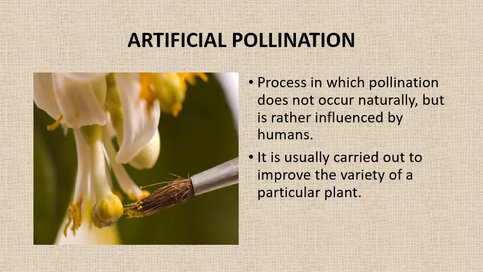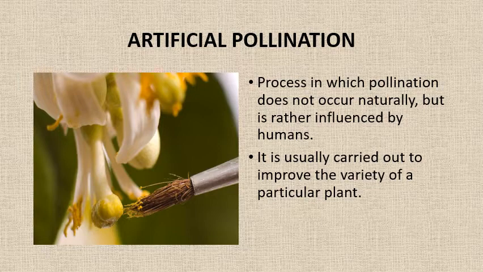Okay children, till now we have discussed the natural ways of pollination. But in some cases the pollination is controlled by humans. This is the process in which the pollination does not occur naturally but is rather influenced by humans, and it is usually carried out to improve the variety of a particular plant.